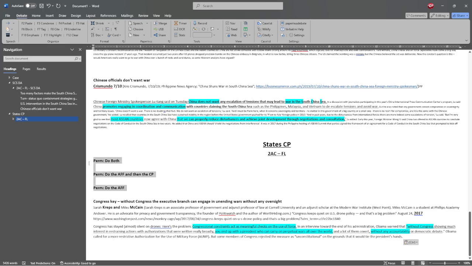It makes these three perm arguments and says specifically why Congress, which is what the AFF does, and they say that the 50 states should do the plan, and we say that having the federal Congress do it is important. And Krebs was one of the authors that was very specific to our type of drone reform for the counterterrorism topic.